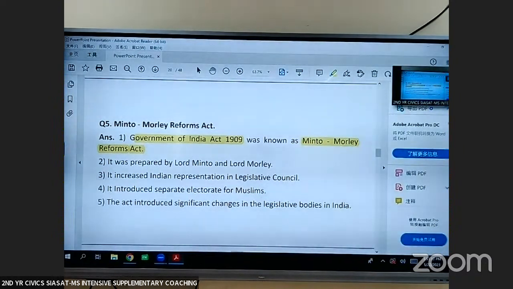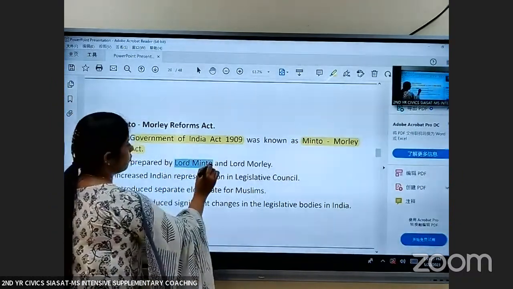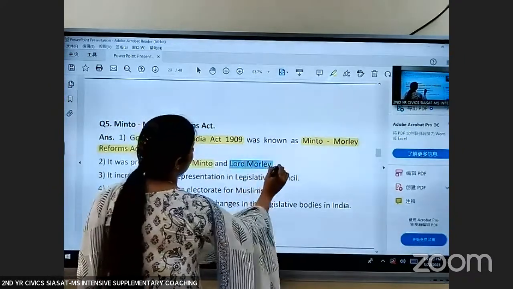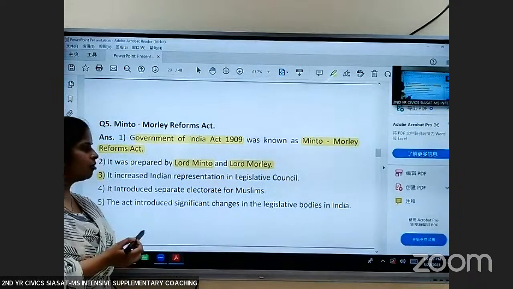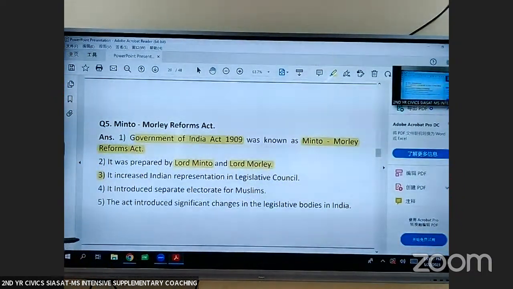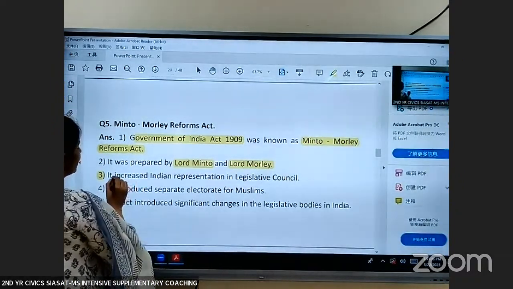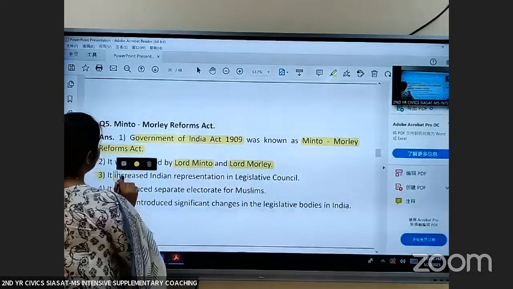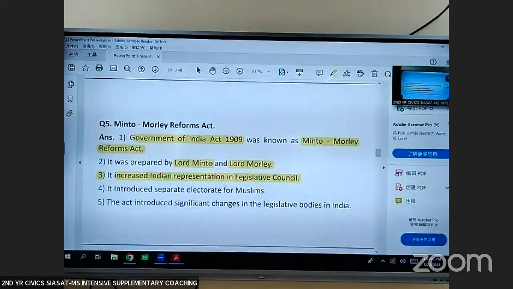Why do we call it the Minto-Morley Reforms Act? Because it was prepared by Lord Minto and Lord Morley. Lord Minto was the Viceroy, and Lord Morley was the Secretary of State for India. Through this act, they increased representation of Indians in the Legislative Council, that is the second house.